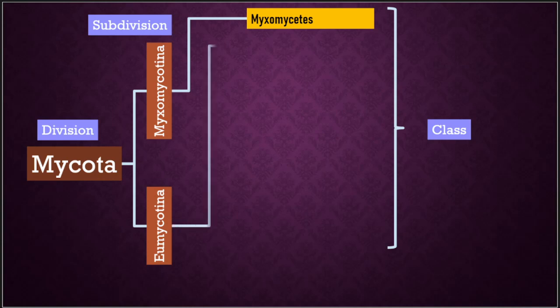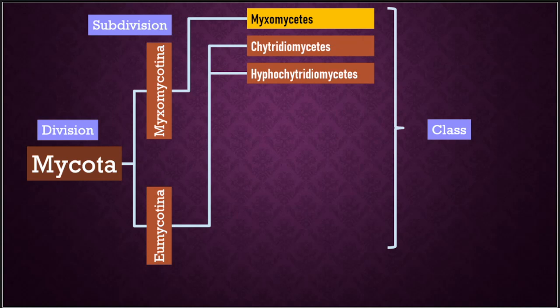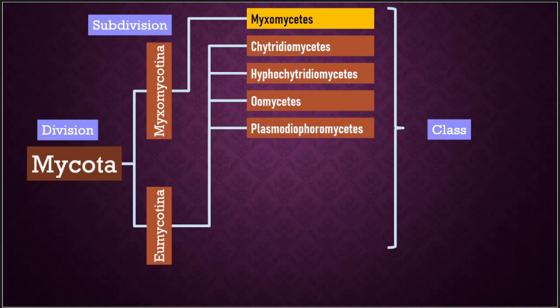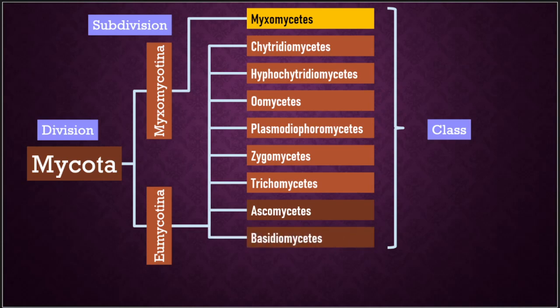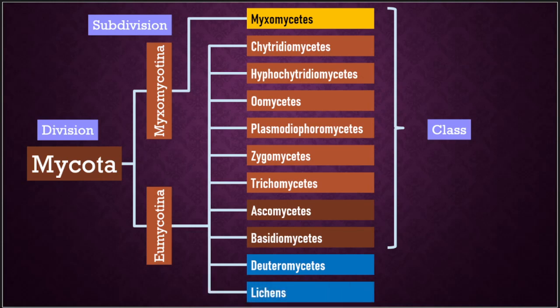And Eumycotina has Chytridiomycetes, Hypochytridiomycetes, Oomycetes, Plasmodiophoromycetes, Zygomycetes, Trichomycetes, Ascomycetes and Basidiomycetes as the classes, and two more, Deuteromycetes and lichens, which are called form classes.